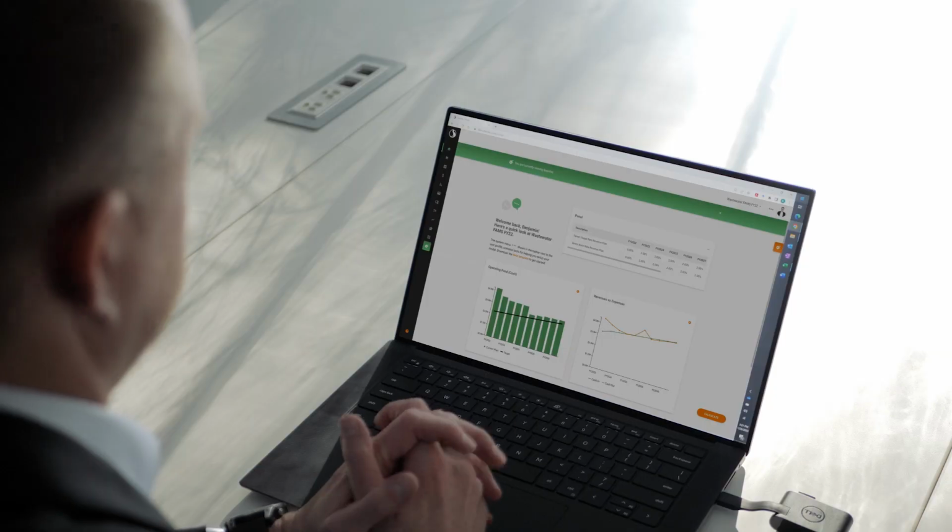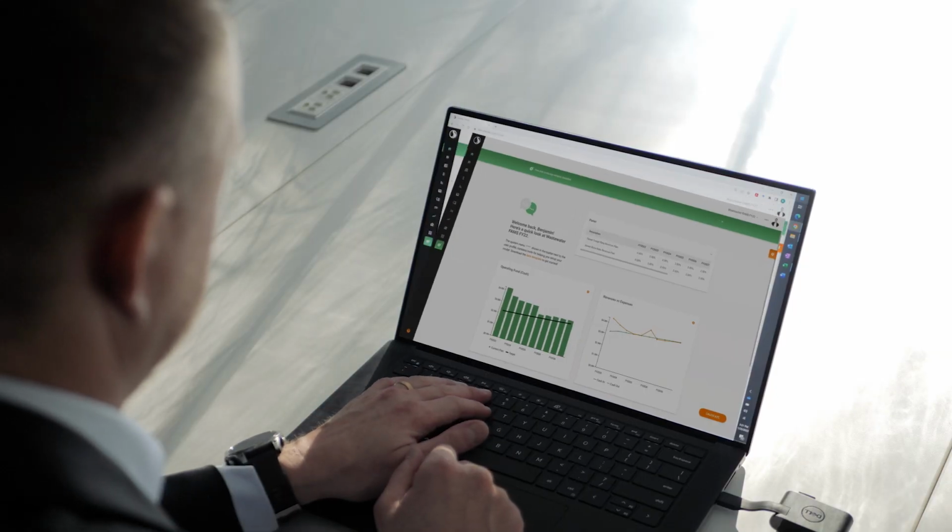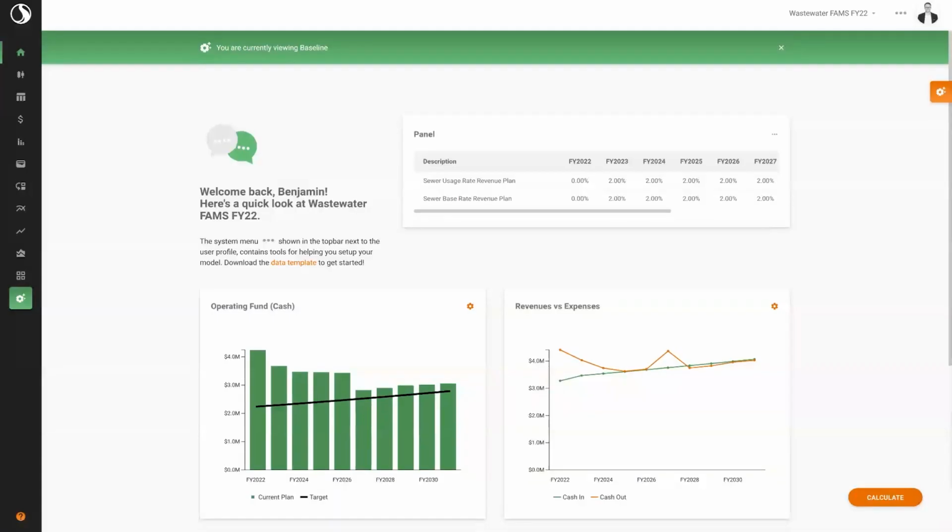Let's dive in and see how FAMS can help us adjust when we encounter a large and unexpected capital funding need. We'll do this by looking at a financial plan for a small wastewater utility. This model was populated with the utility's current fund balances, operating revenue and expense budgets, baseline capital plan, and existing debt service schedules. It also includes numerous baseline assumptions to turn these data into a 10-year forecast.